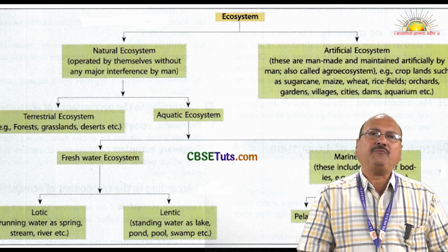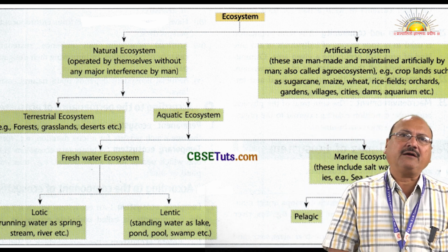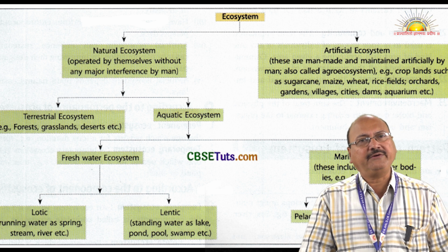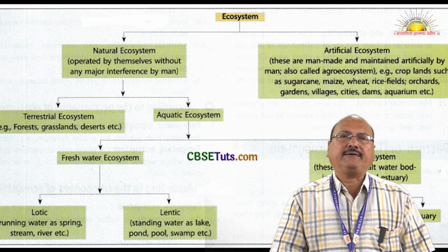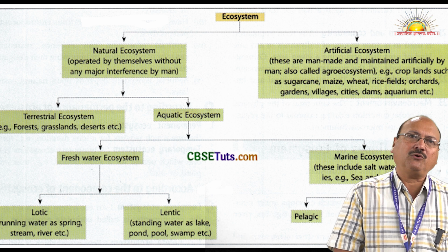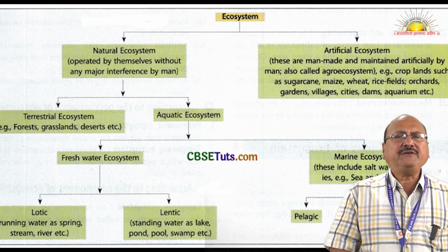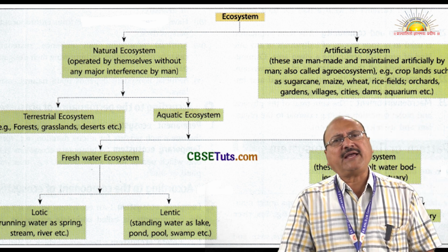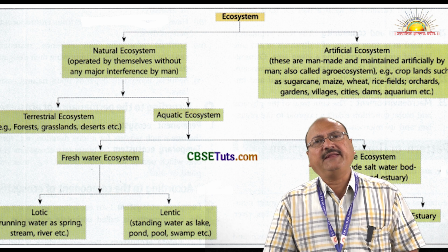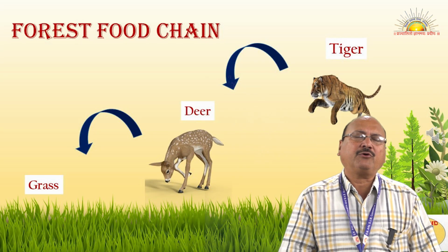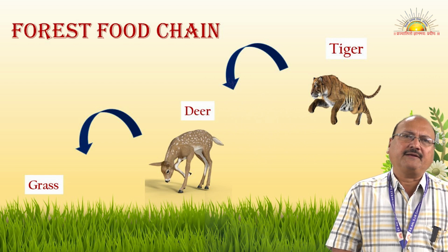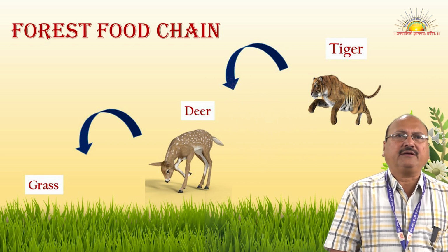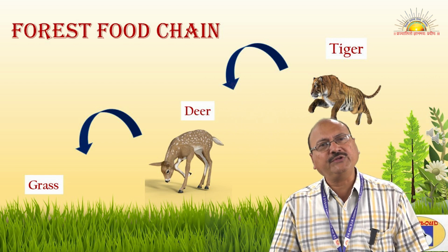Forest ecosystem will have producers like herbs, shrubs and big trees. They also have consumers like carnivores, herbivores, grazers, and in these ecosystems all these animals, a number of species, are dependent on each other for their nutritional requirement, and such linking of each other for food is called a food chain.